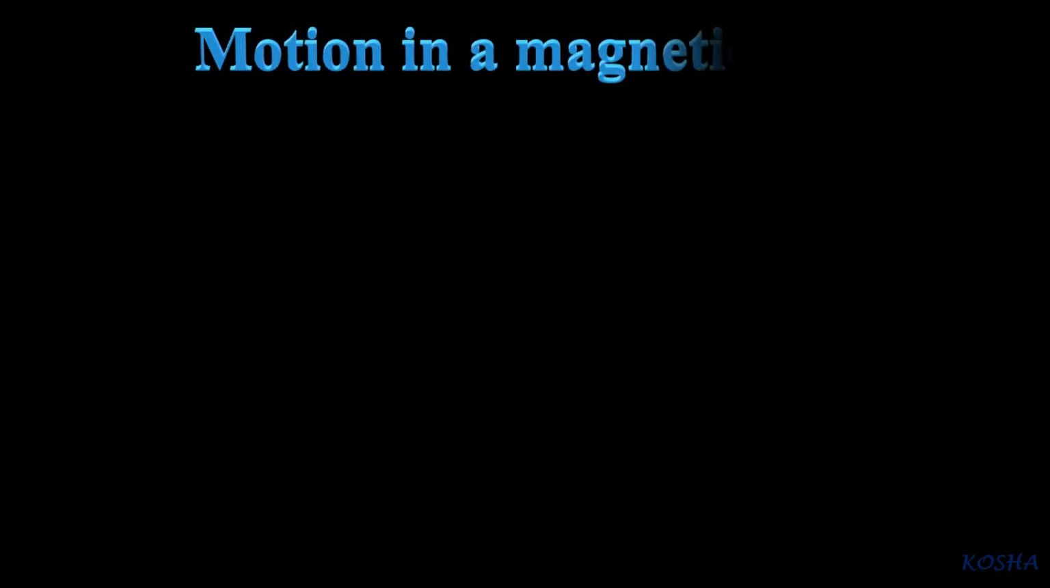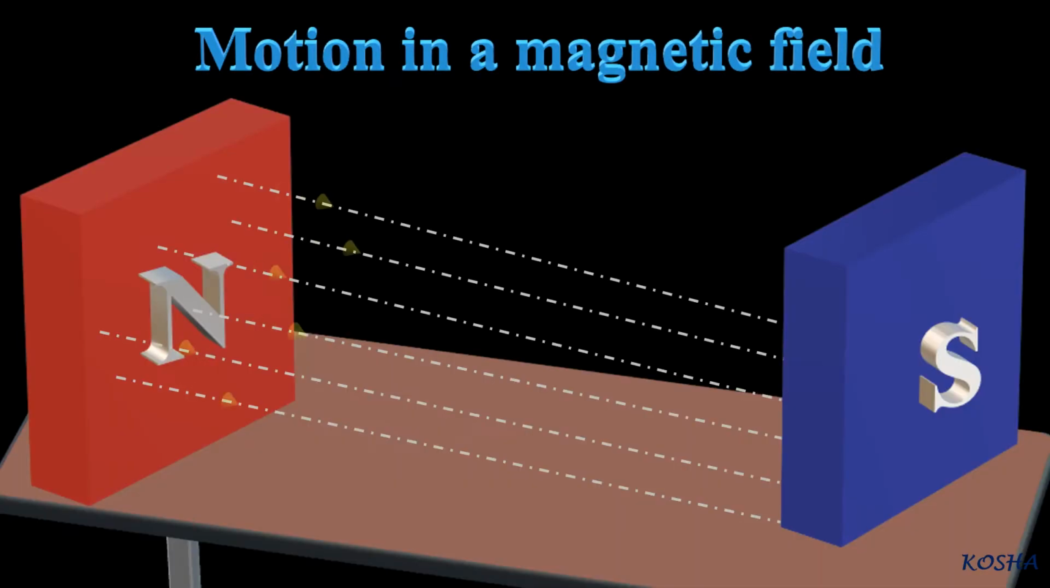Motion in a magnetic field. We will now consider in great detail the motion of a charge moving in a magnetic field. We have learnt in mechanics in previous class that a force on a particle does work if the force has a component along or opposed to the direction of motion of the particle.